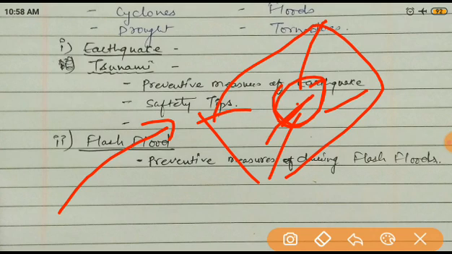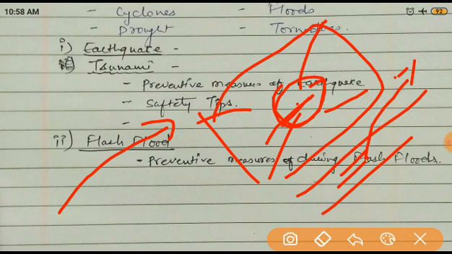And if you are on the road, in a car, or elsewhere, you have to slow down the speed of the car, and you have to park your car in a plain area where nothing will happen. So these are all the safety measures by which you can protect yourself from a tsunami or earthquake.